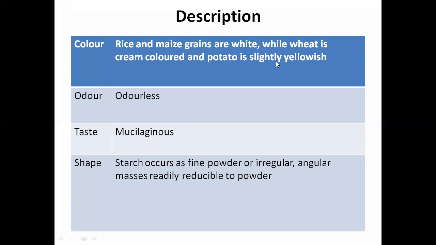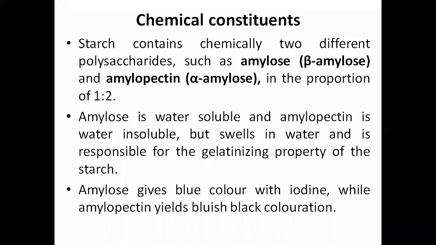And potato is slightly yellowish. Depending on the source, the color it is going to have. Odorless, and the taste is mucilaginous. Shape: if you talk about the starch grain, starch occurs as a fine powder or irregular, angular masses, readily reducible to powder. Chemical constituents, what are the chemicals present in that obtained starch?